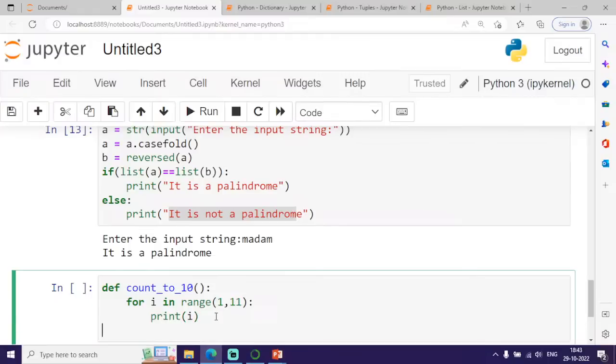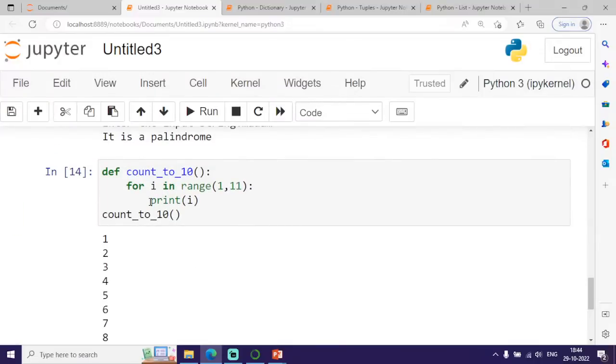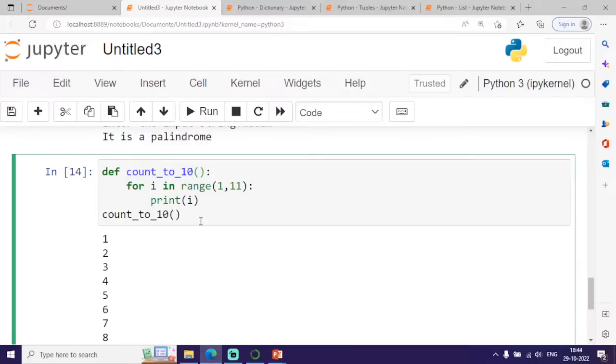Clear with this? So count to 10. If I want to define any user-defined function, I have to use the def keyword followed by the name of the function. It is terminated by a colon, for i in range of 1, 11. If i lies within this range, I am going to print each and every i value at the output.